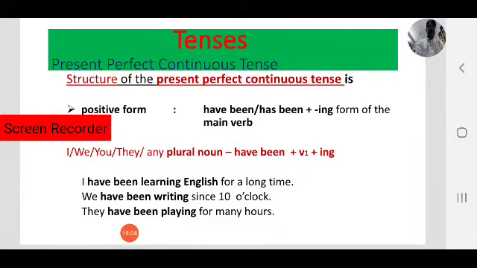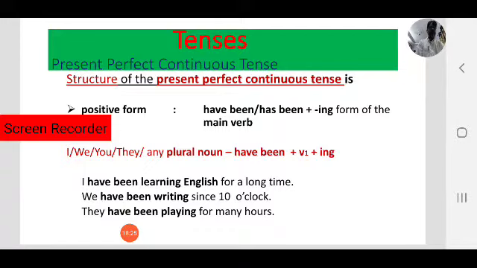So, coming to present perfect continuous tense. Here structure is important. What is the structure here? Has been or have been plus the ing form of the main verb. That is be plus ing form, or we can call it the present participle. That is the structure of the main verb.